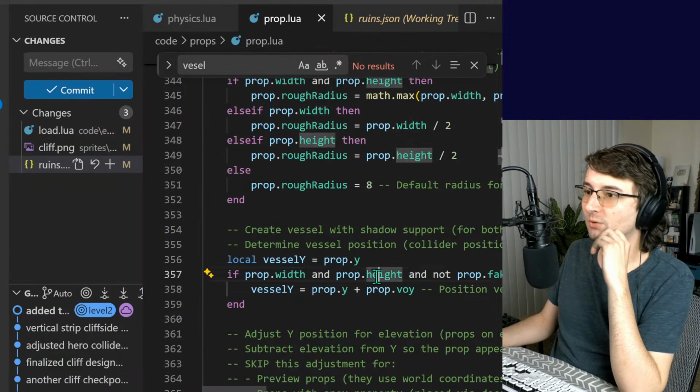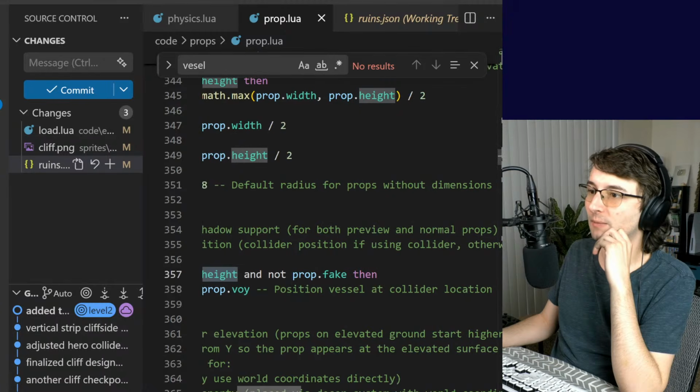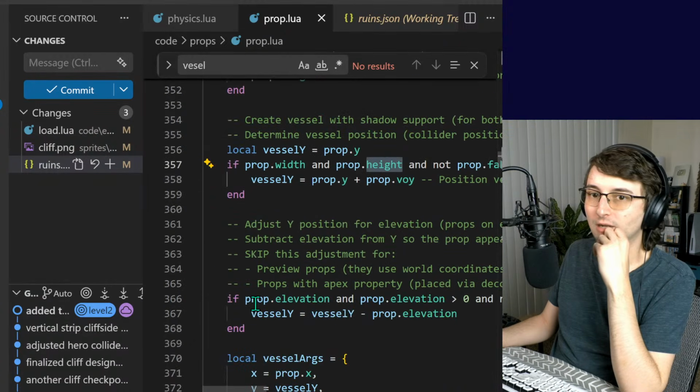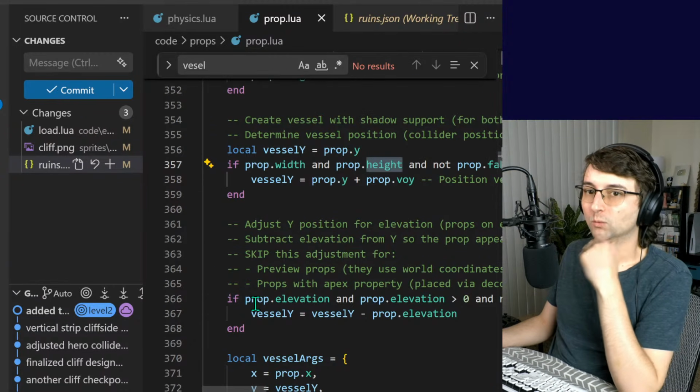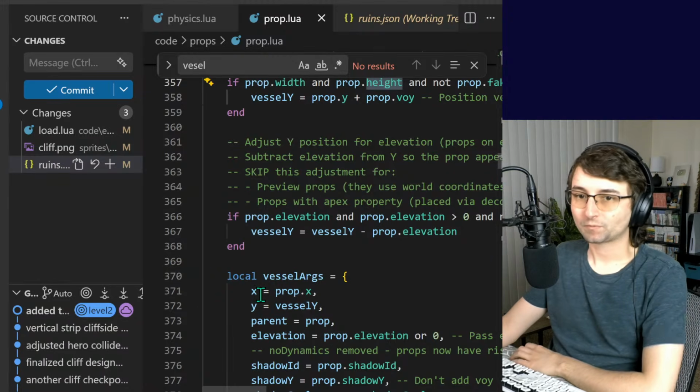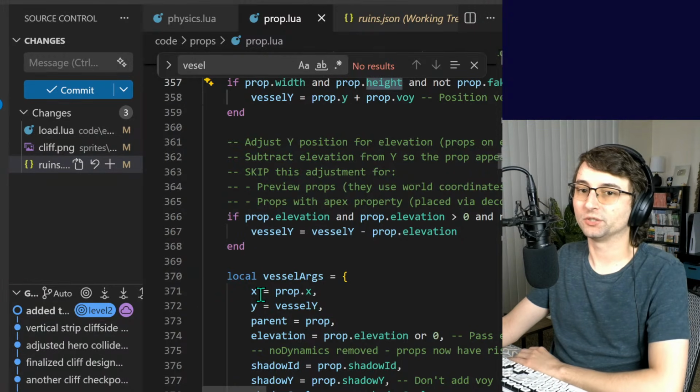If prop.width and prop.height, and not prop.fake. Which engine is this made on? Love 2D. When you start developing Moonshire, and how did I learn to do Lua in general?